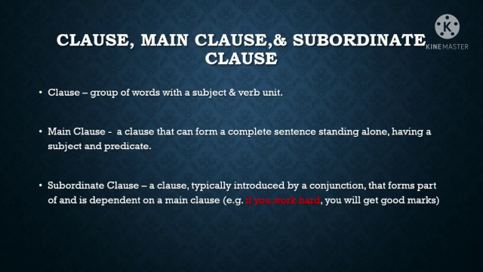And when you look at this subordinate clause, you can clearly understand that it cannot give a complete meaning of its own, but it has to depend on a main clause. If you work hard has meaning, but it is not complete. But when we read the main clause and subordinate clause together, the subordinate clause makes more sense. So that is the difference between a main clause and a subordinate clause.